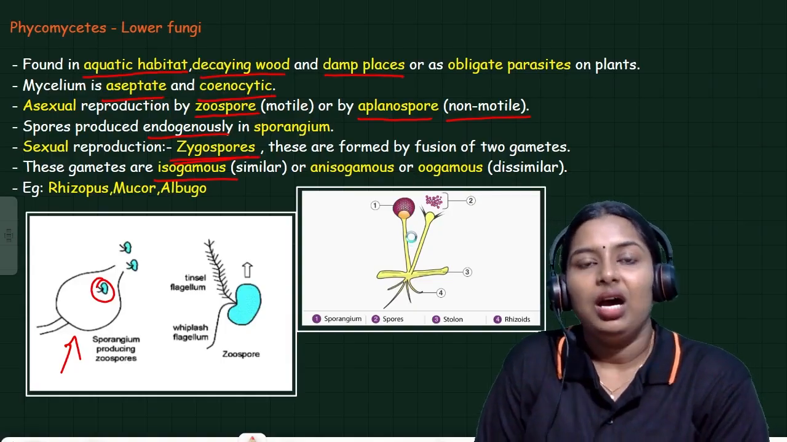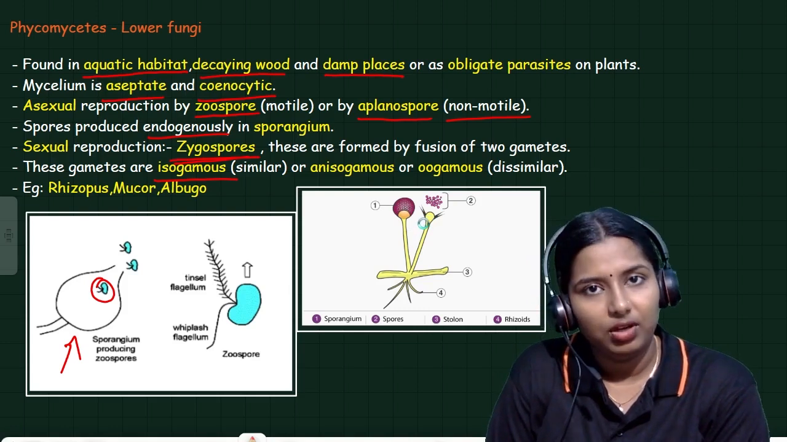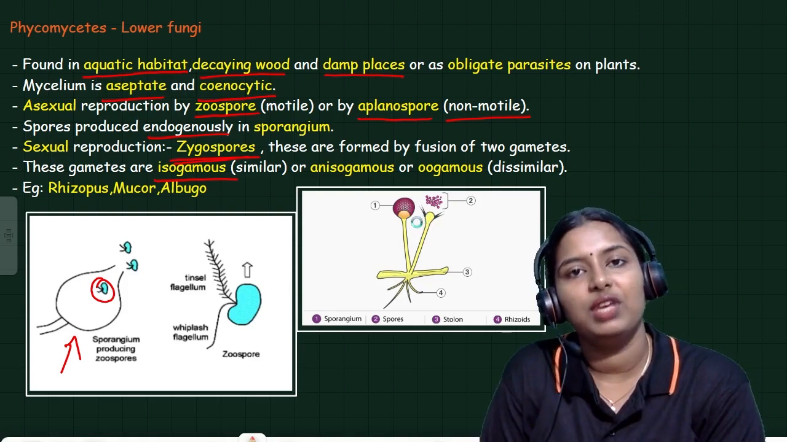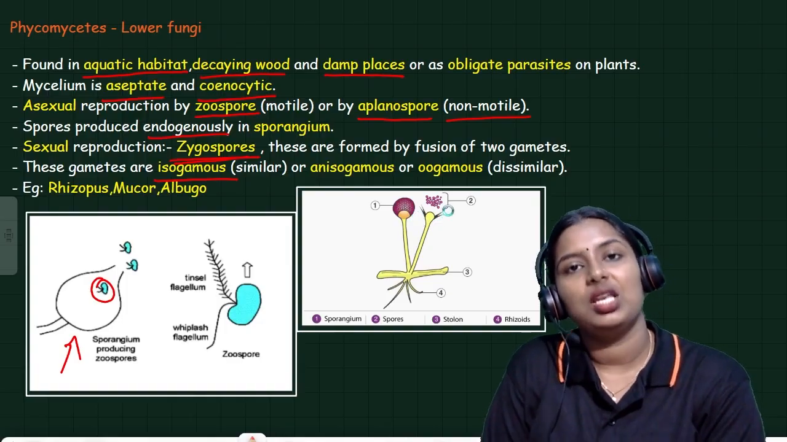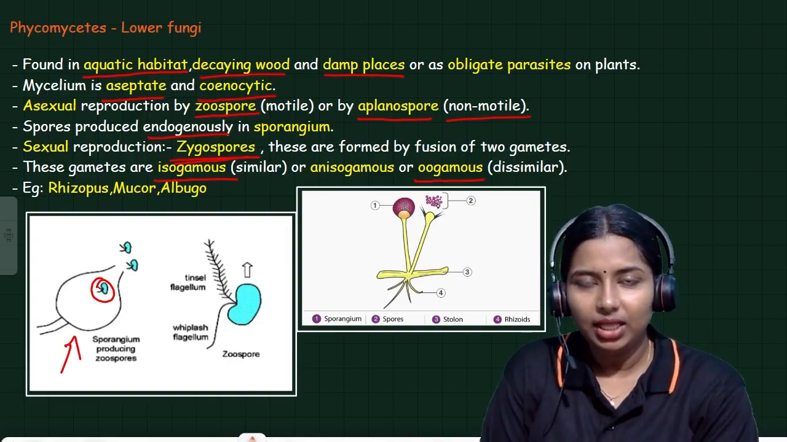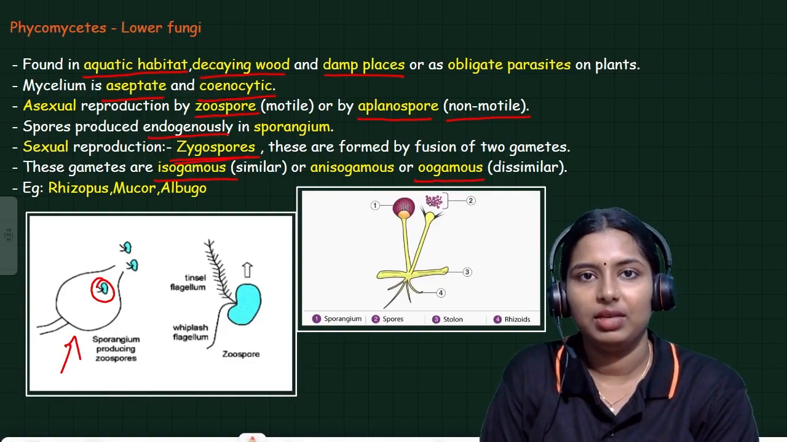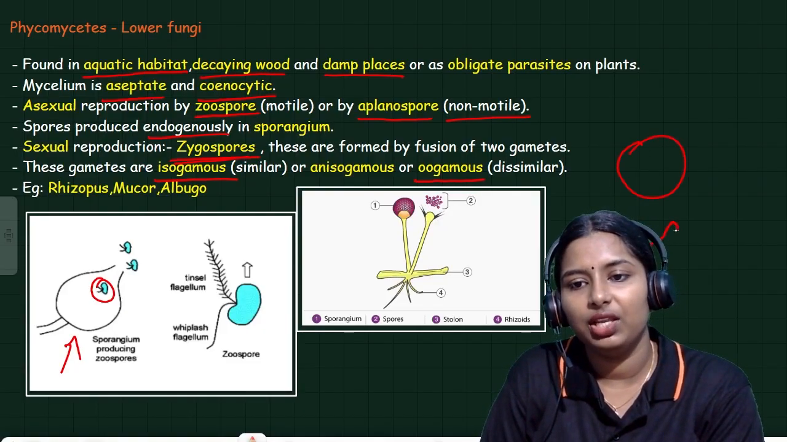Or oogamous. Oogamous means the female gamete is large and the male gamete is very small. One of the gametes is large and the other is very small. That is called oogamous. In most cases, the female gamete is large and the male gamete is very small. In the case of human beings, we are oogamous because the female gamete, the egg, is very large and the sperm is very small.